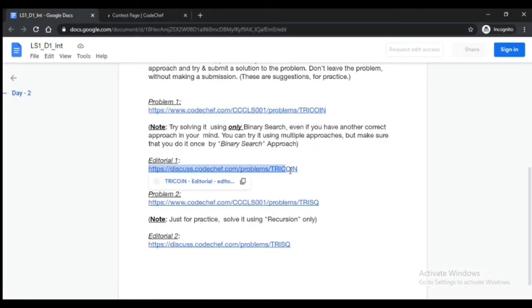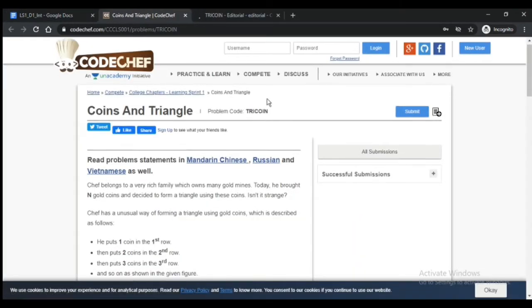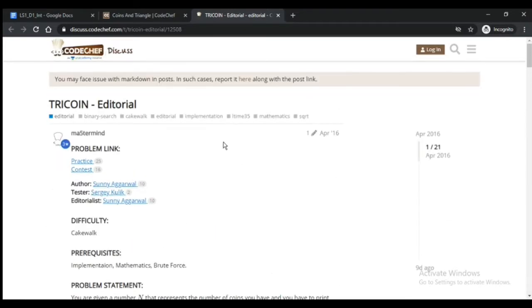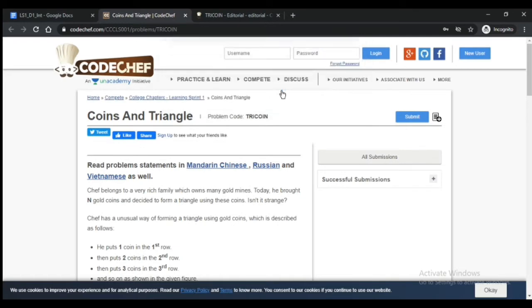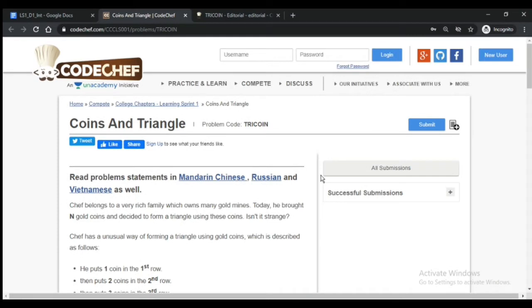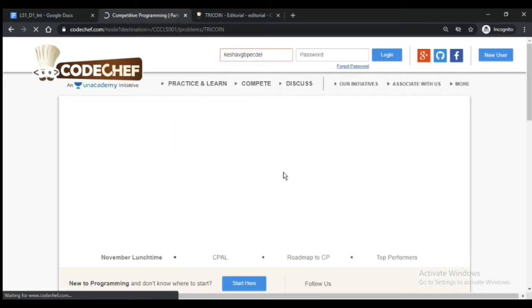Let me search both of them. Okay, so this is the problem and this is the editorial. If you find it difficult to understand, then you can go through it, but let's first of all understand what the problem is. Let me first of all log in.